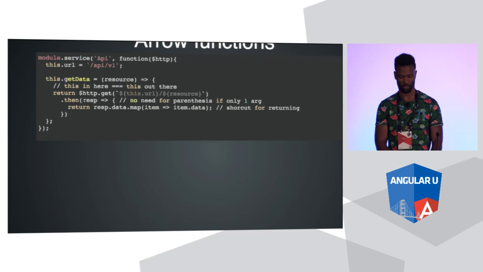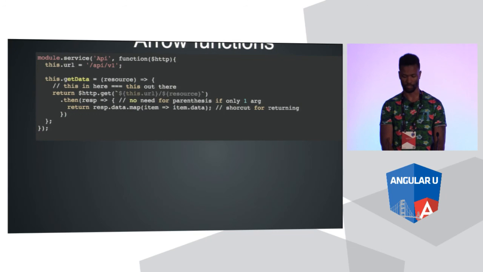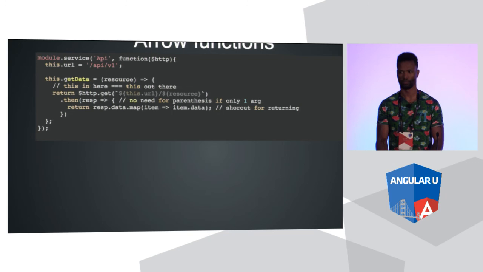If you look on this promise resolution on .then, we are doing it in one line. So this is really awesome right here. Because we only have one argument for this callback function, its response, we don't have to wrap it in parentheses. I didn't do it here, but we actually don't have to put it on another line. We could just do this on one line. We could get rid of the return statement, and whatever follows the arrow would actually be returned for us. It's pretty awesome.